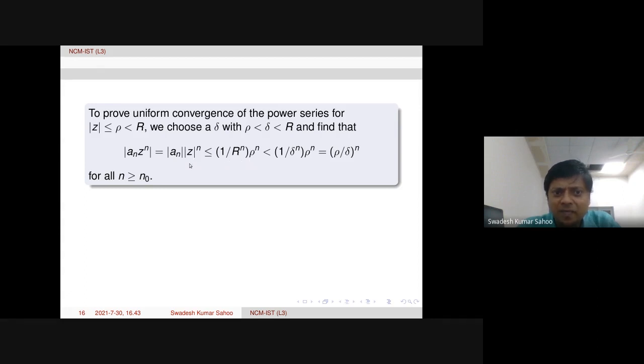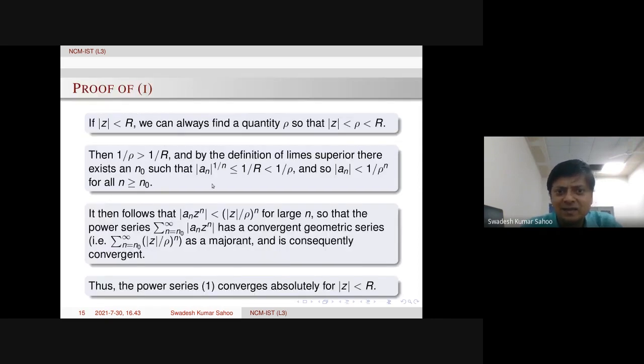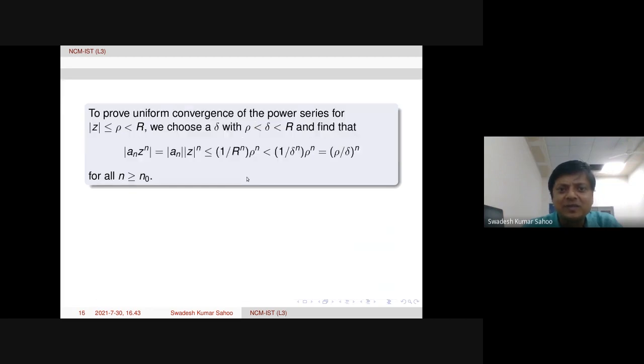How does this follow? Mod z is actually less than or equal to rho. So therefore, mod z power n is less than or equal to rho power n. That part is done. Now mod a_n is less than or equal to 1 over r power n. Is that clear? Mod a_n is less than or equal to 1 over r power n is coming from here. Look at the second block in this page. From here it will follow, by the definition of limit supremum. So therefore, this inequality holds.